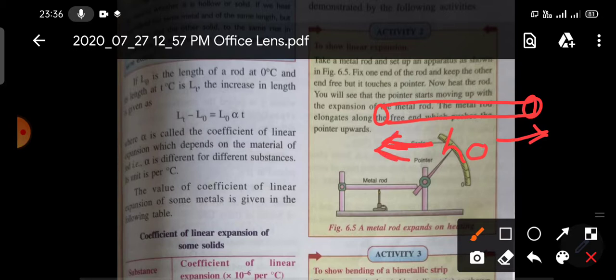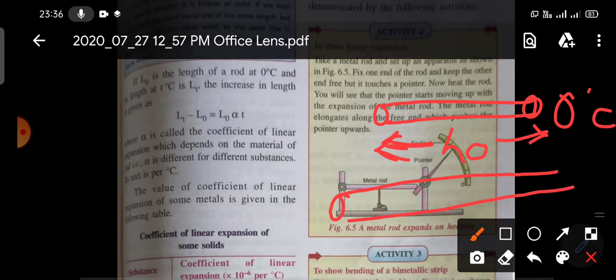So at 0 degree temperature, suppose its length was L0. Now suppose you are heating this rod, and after heating, its length increases to LT. So now its length is LT.